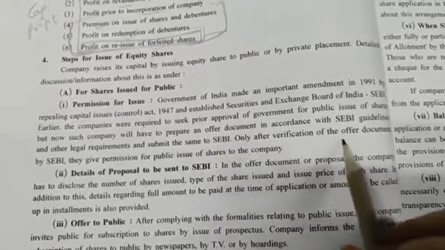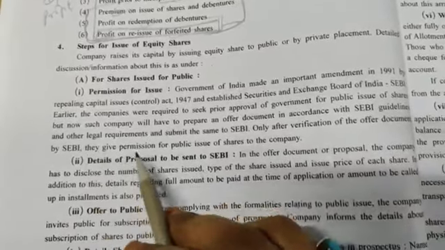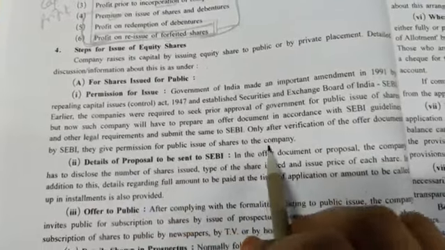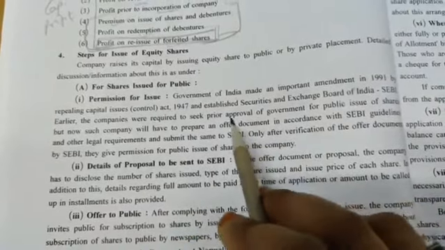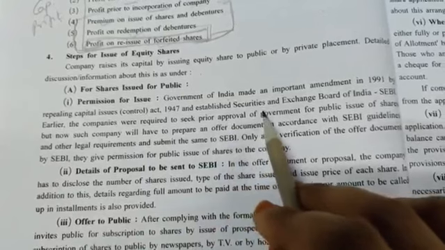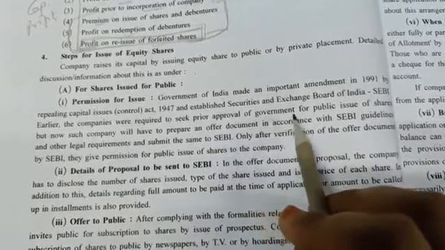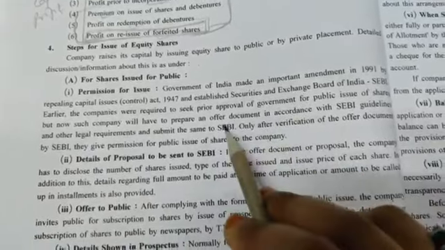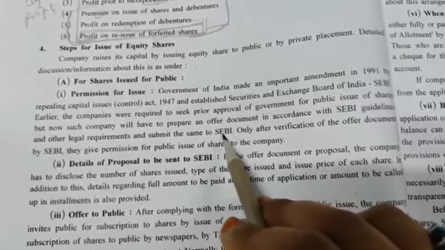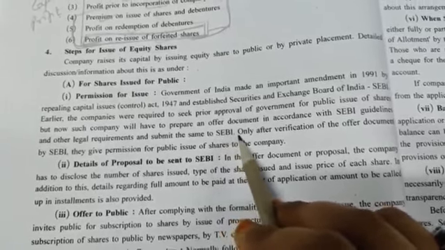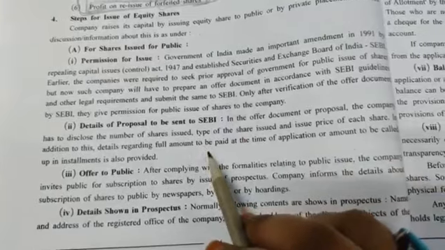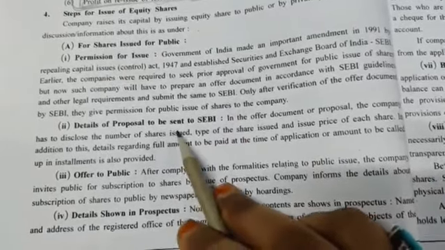Only after the verification of the offer document by SEBI, they give permission to the company for the public issue of the shares. So previously the approval was being taken from the government. Now the approval has to be taken from SEBI, that is Securities Exchange Board of India. Second point, details of proposal to be sent.